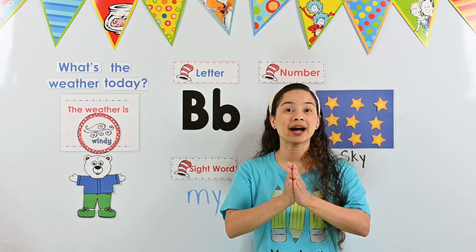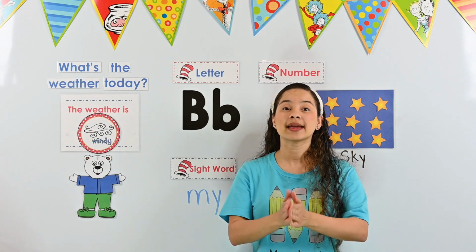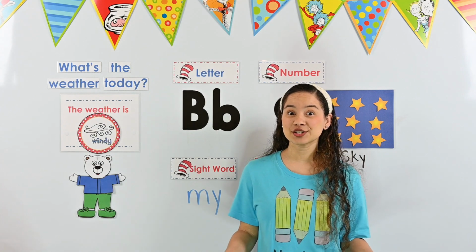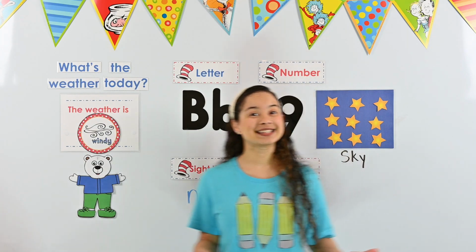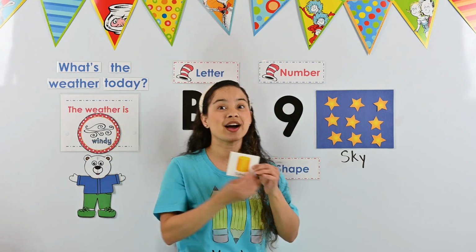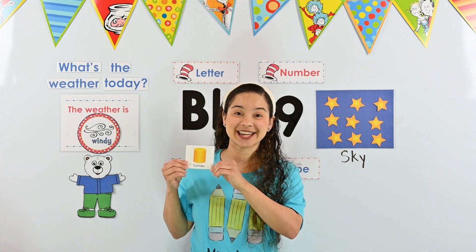Let's clap our word. Ready? My. M-Y. My. Excellent. Let's do it one more time. My. M-Y, my. Perfect. Great work, friends. Okay, now that we're finished looking at our sight word, it's time to talk about our shape of the week. We are learning what a cylinder looks like.